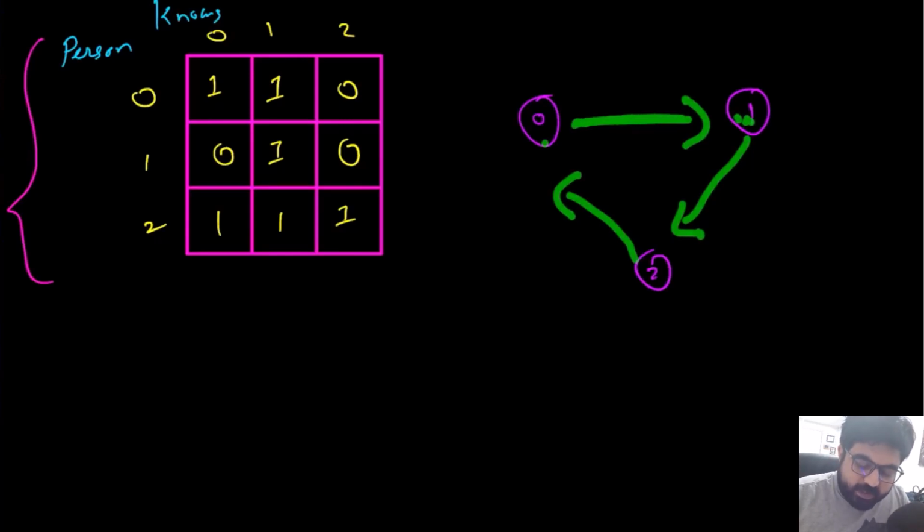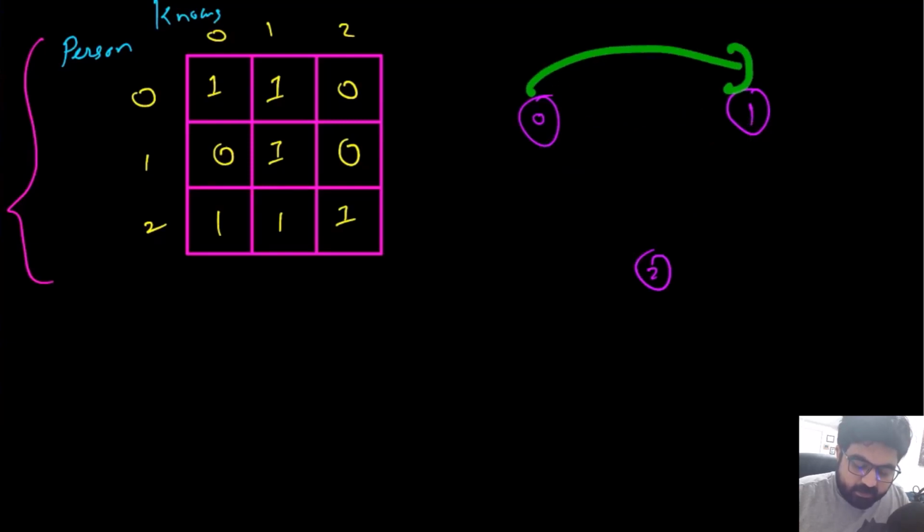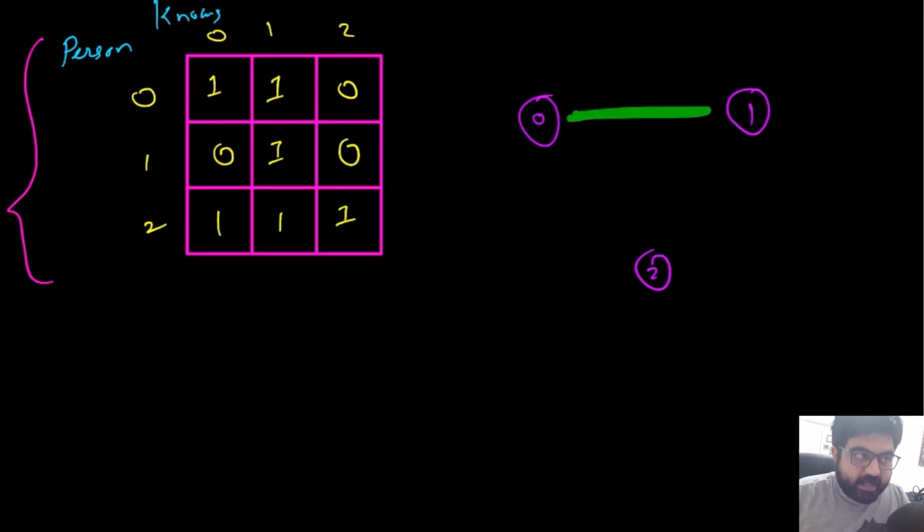And this is going to be a directed edge. Why? Because it could be possible that 0 knows 1 but 1 does not know 0. So we cannot just simply have an undirected edge, we must have a directed edge in this case. So let's try to draw it from this graph. The diagonal values do not matter, so we'll just ignore them. Let's just start 0 with 1.